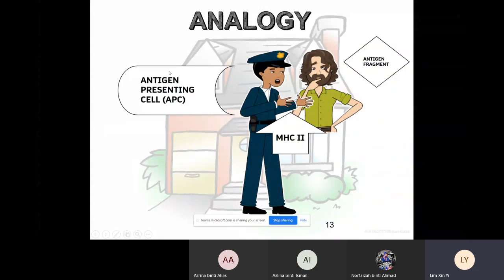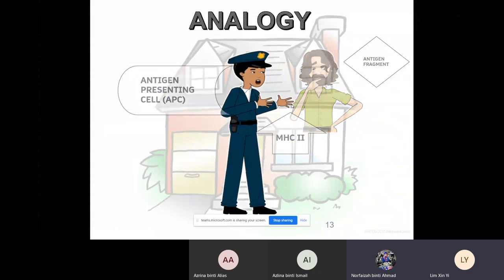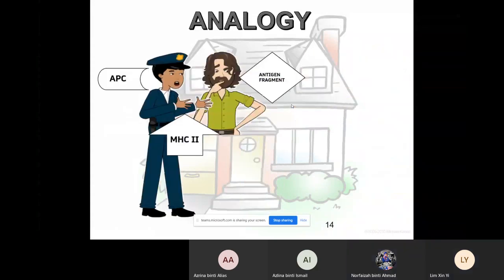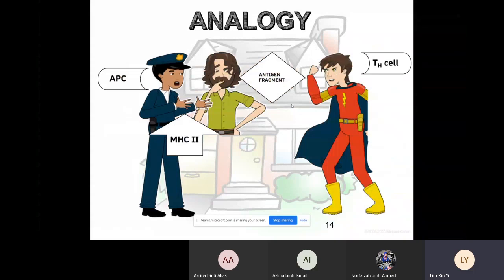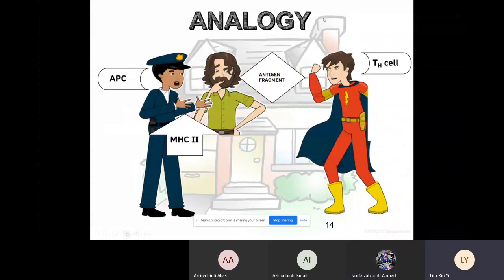So it is presenting the antigen on the surface. That's why we call it antigen presenting cell, and they have this MHC class 2 on the surface. Now this APC will attract helper T cell to come and bind with it. The helper T cell comes to bind with this antigen fragment by using TCR, the T cell receptor, which binds the antigen fragment held by this MHC class 2.